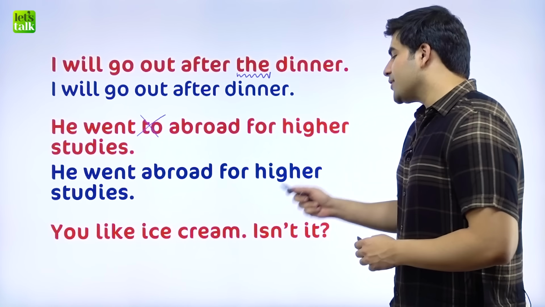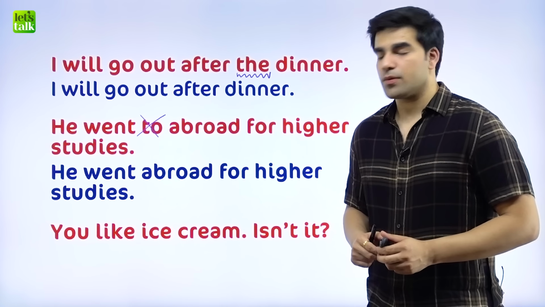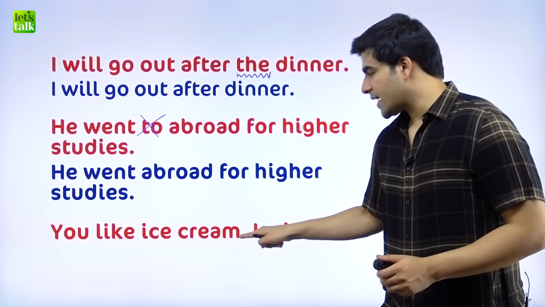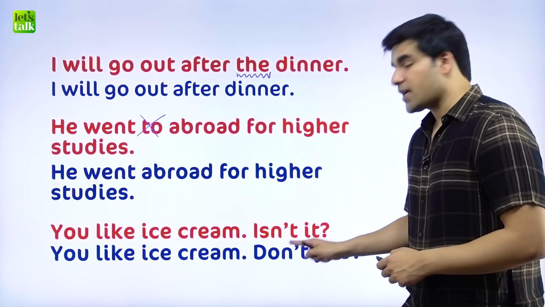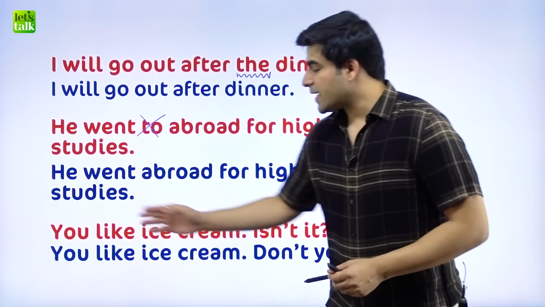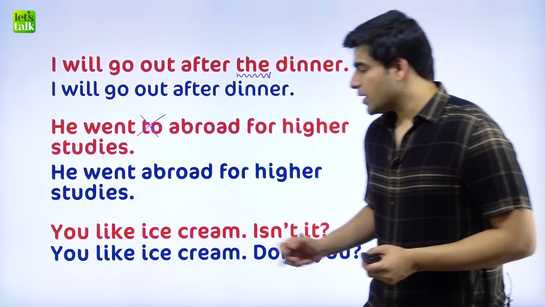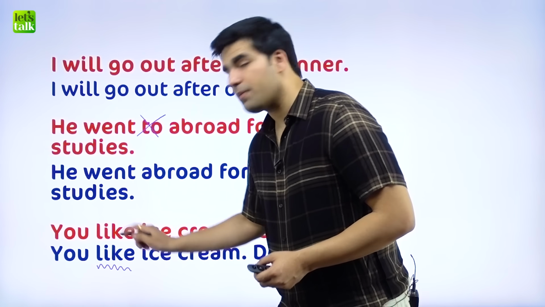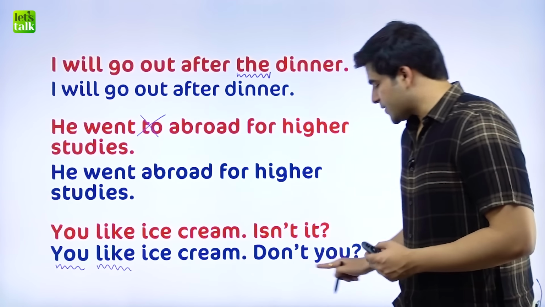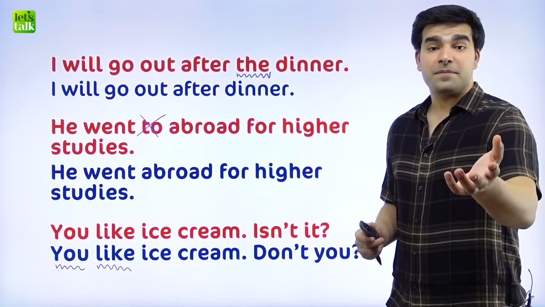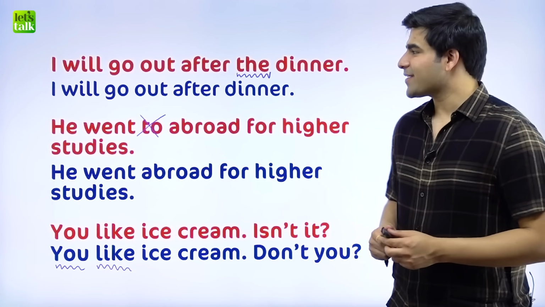The next one is "you like ice cream, isn't it?" Now it is a problem related to question tags. And the solution is very simple. When you make a normal sentence that has like in it, we don't use "isn't it" as a question tag. We say "don't" as a question tag. So if the sentence says "you like ice cream," it's not "isn't it," it is "don't you." And what is the rule? Say do or don't depending on the positive or negative part of the sentence, and put you as it is. And so it becomes "don't you." You like videos on grammar, isn't it or don't you? Let me know the answer in the comment section below.